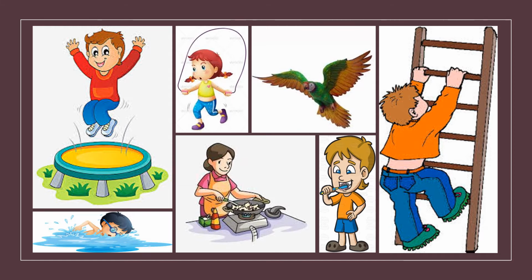For example, if someone asks what your mother is doing, you will say, she is cooking. How do you know that she is cooking? By the action, you come to know that she is cooking.